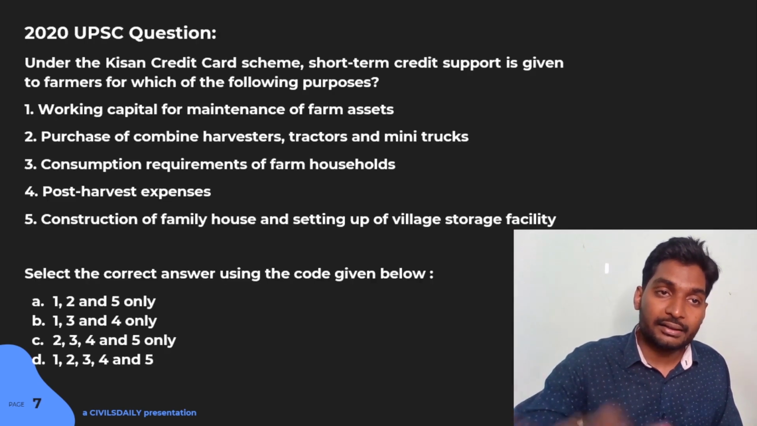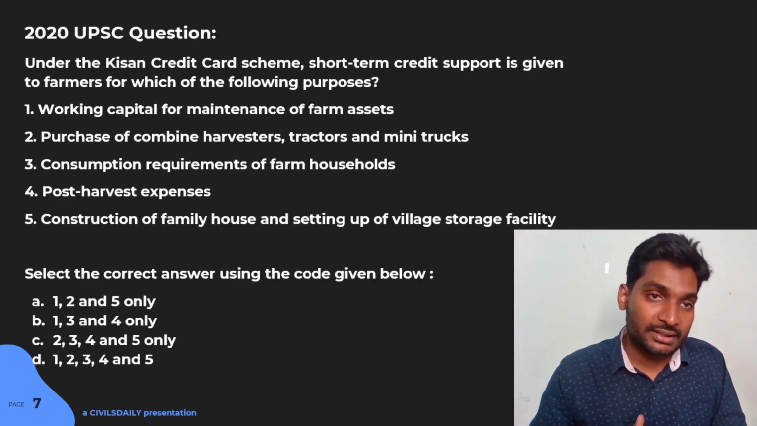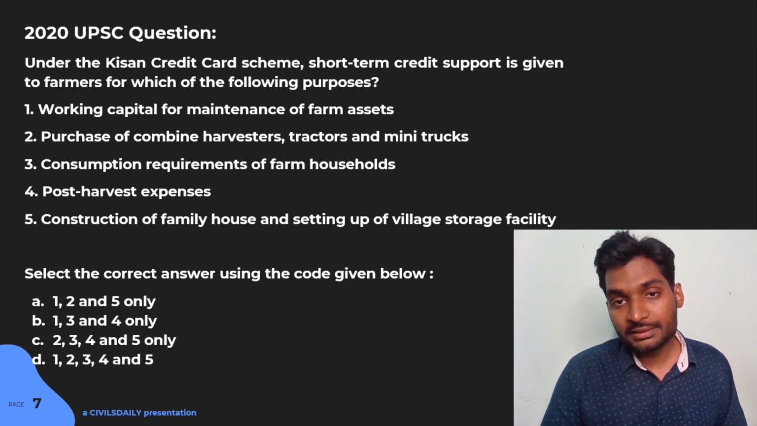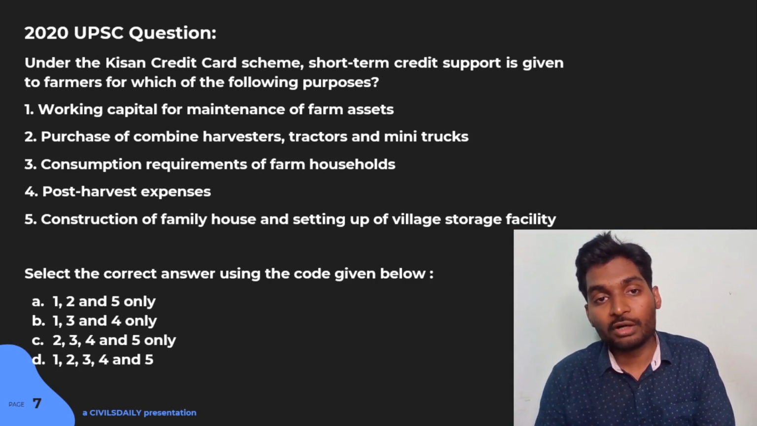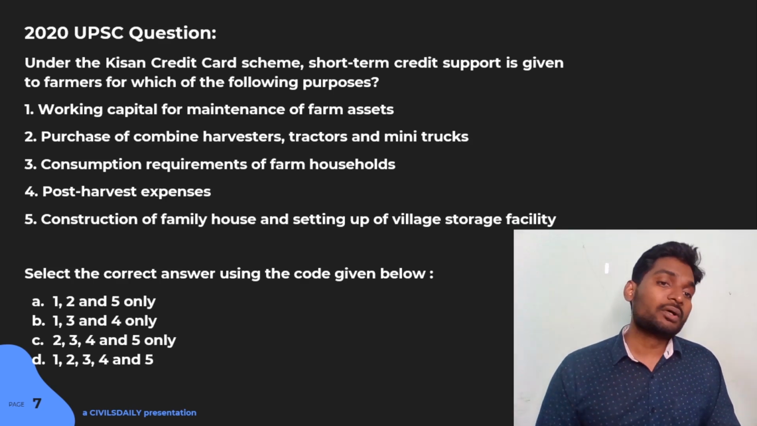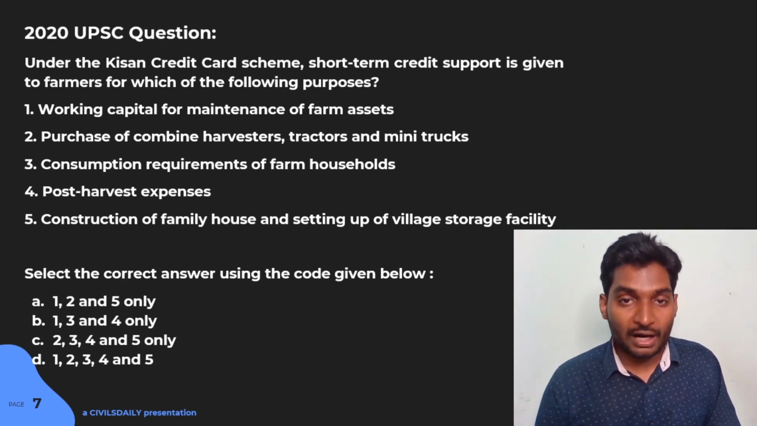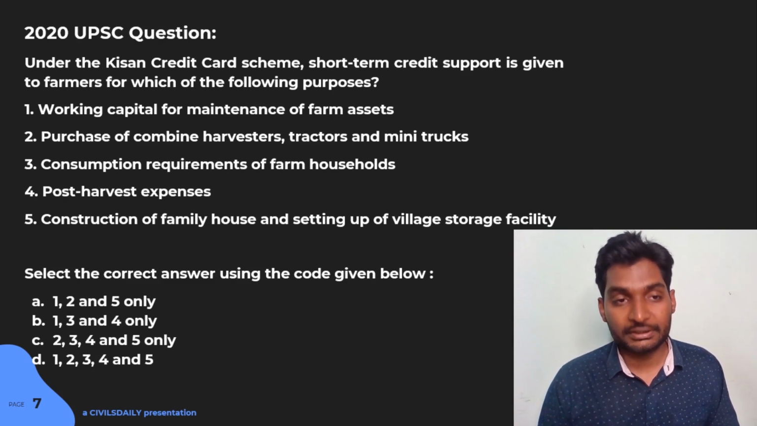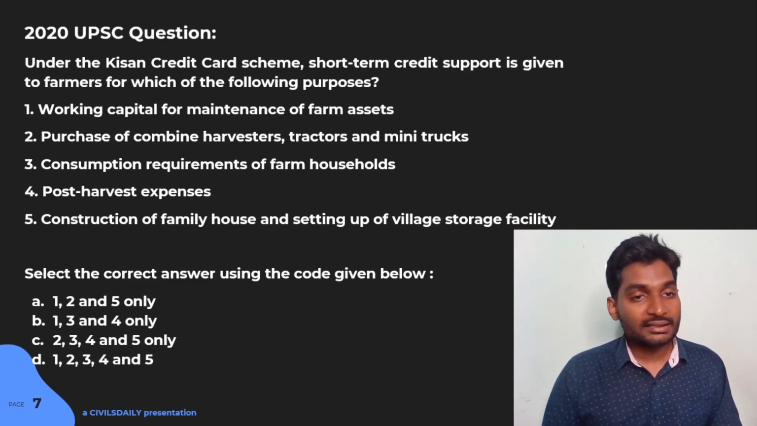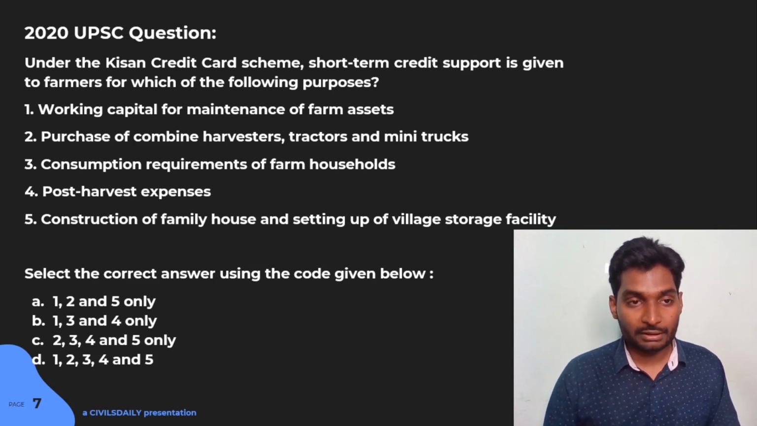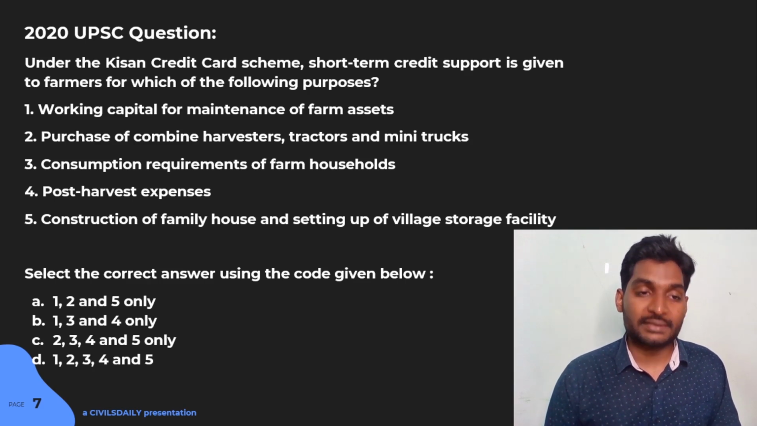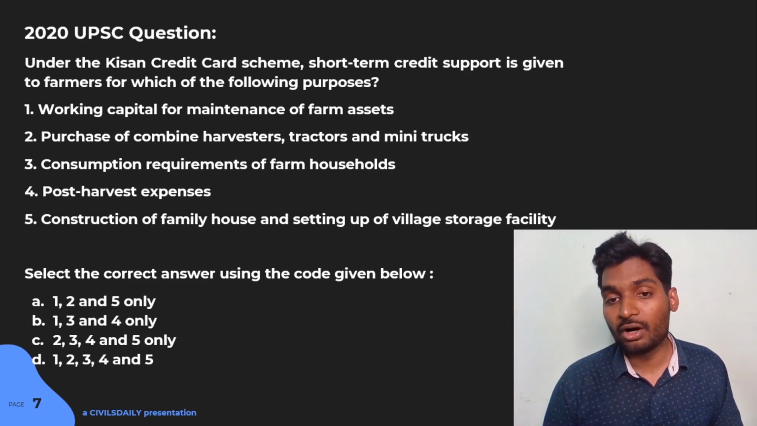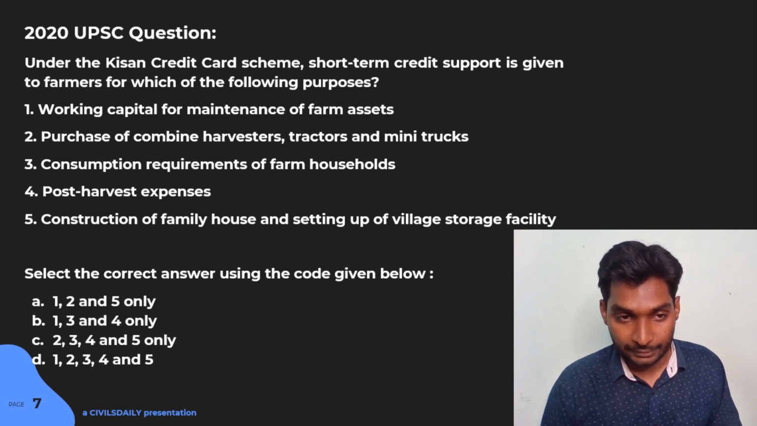All right, moving ahead. The next 2020 UPSC question is, under the Kisan Credit Card Scheme, short-term credit support is given to farmers for which of the following purposes? Number 1, working capital for maintenance of farm assets. Number 2, purchase of combine harvesters, tractors, and mini trucks. Number 3, consumption requirements of farm households. Number 4, post-harvest expenses. Number 5, construction of family house and setting up of village storage facility.